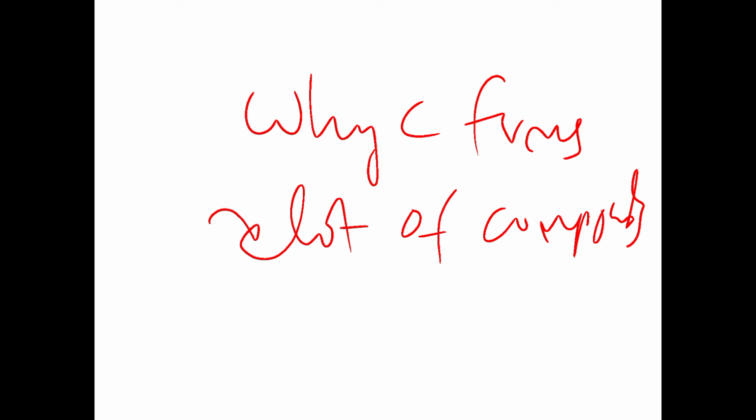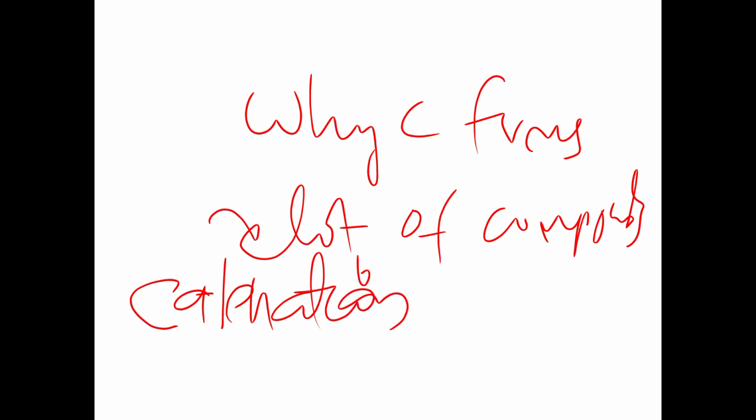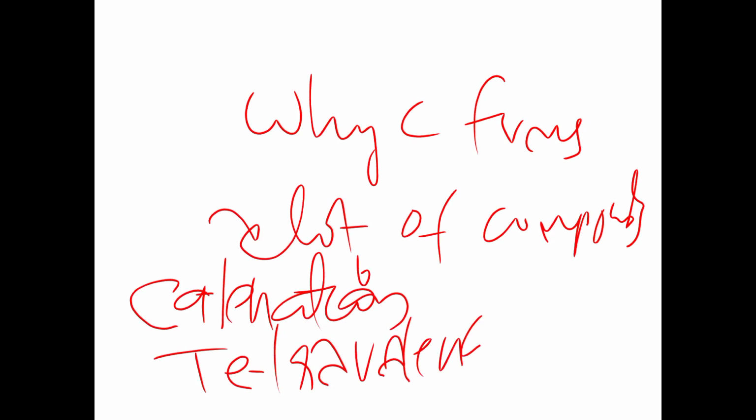Such questions you can also expect. For all these you have to give the answer: the properties of carbon are catenation and tetravalency, and you have to define catenation and tetravalency.